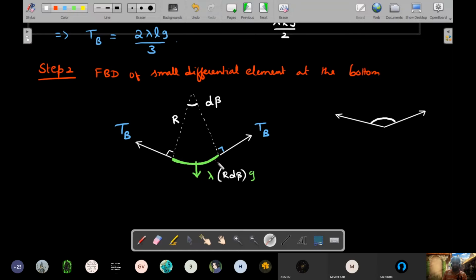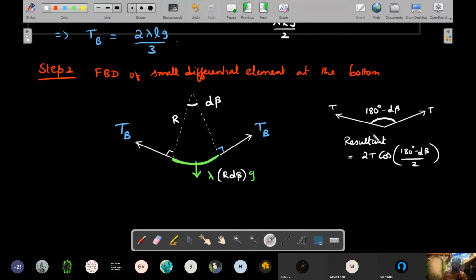If I had extended this and met them like this, they will form a quadrilateral. Can you see? If I had extended the tangent like this and extended the tangent like this, then they will form a quadrilateral with these two as sides and these two as sides. The sum of all four angles of a quadrilateral is 360, of which two of them are 90. So if this is d beta, this angle should be 180 degrees minus d beta. This is the resultant situation. So the resultant of these two tensions that I will put up would be equal to 2T cos of the angle between them divided by 2.